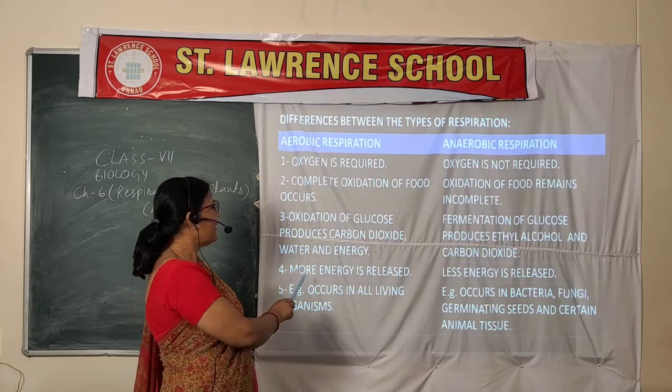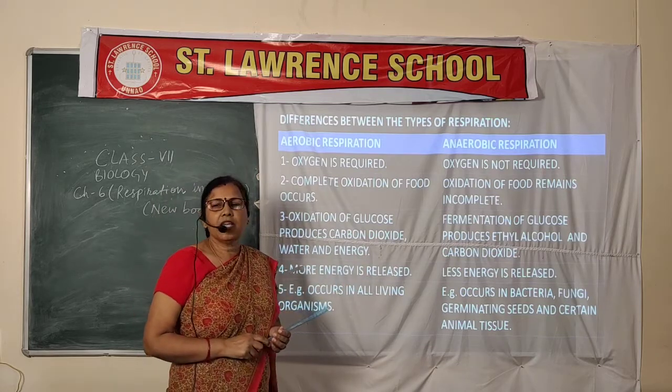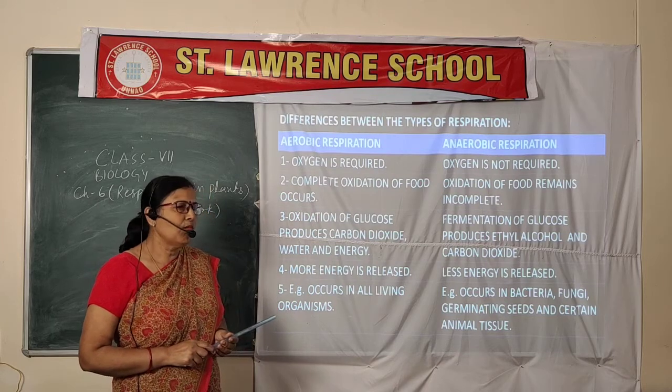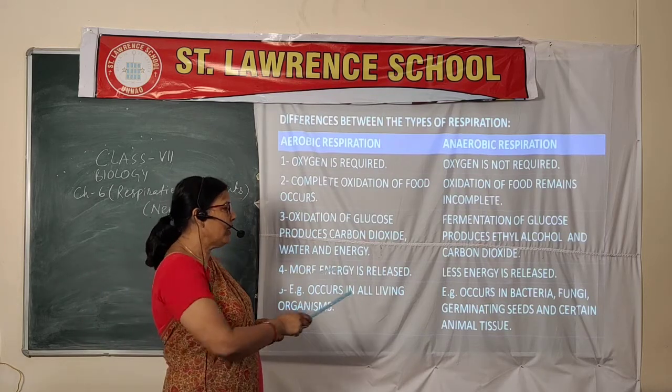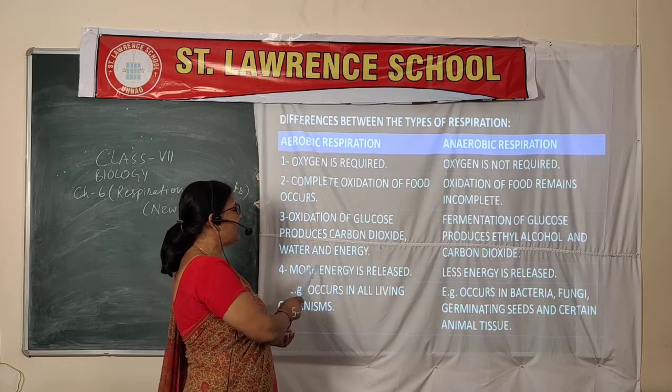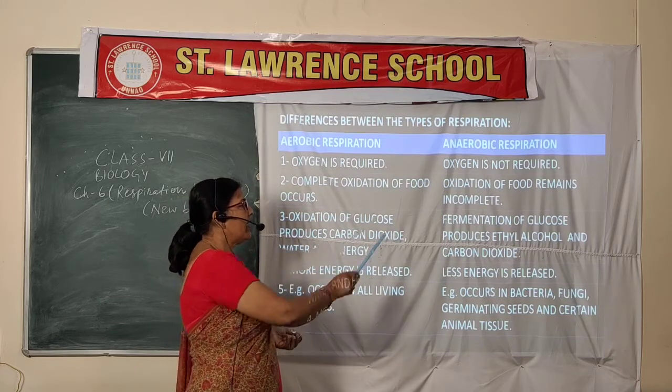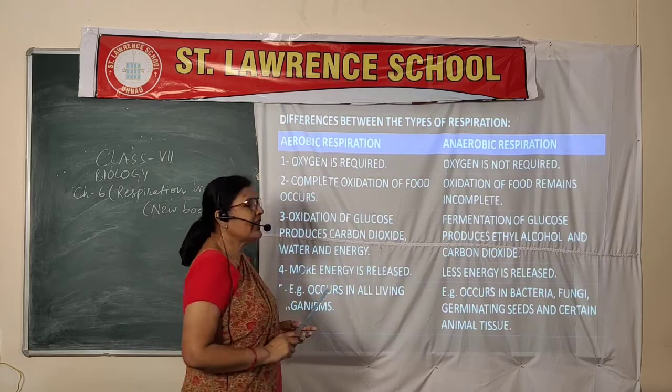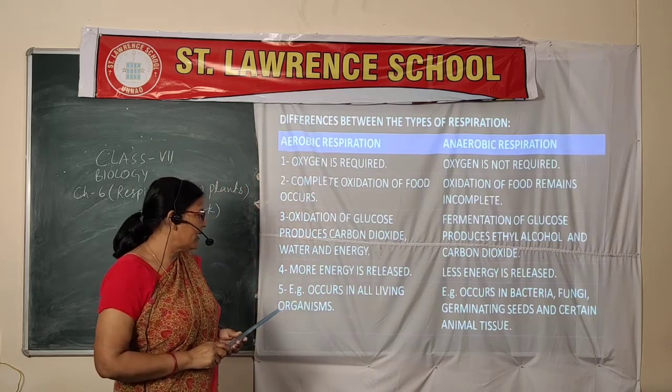Fourth point, more energy is released. All the higher plants and animals require more energy, and the lower animals or plants require less energy. So aerobic respiration produces more energy, and anaerobic respiration produces very little energy according to their size.